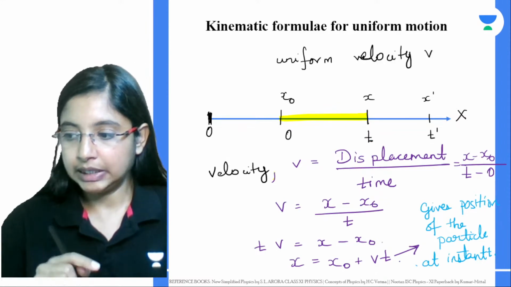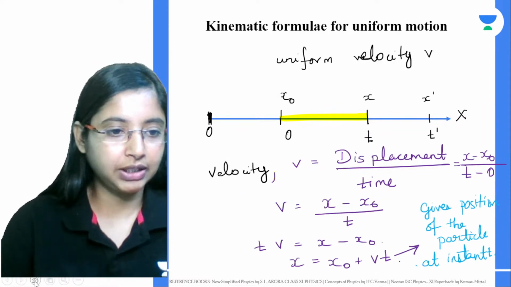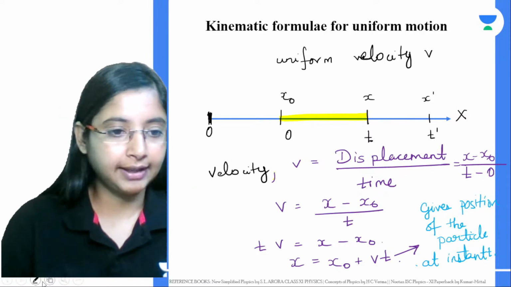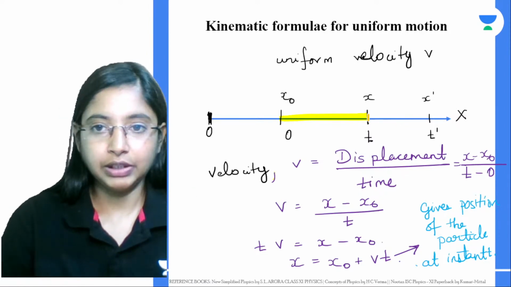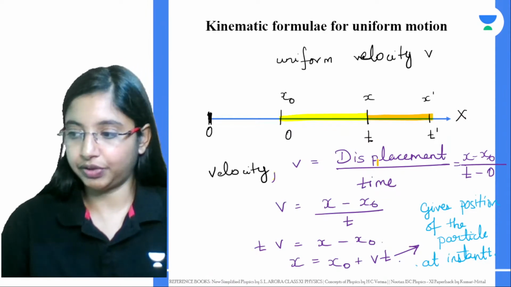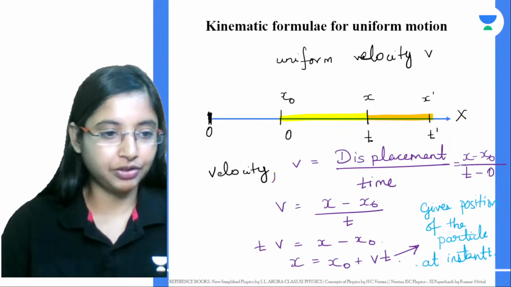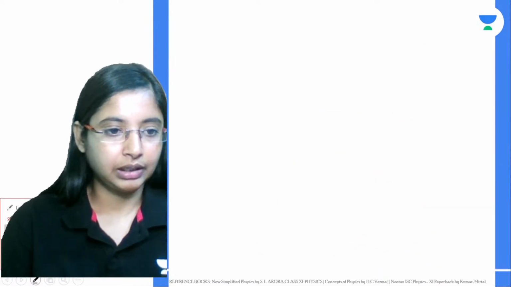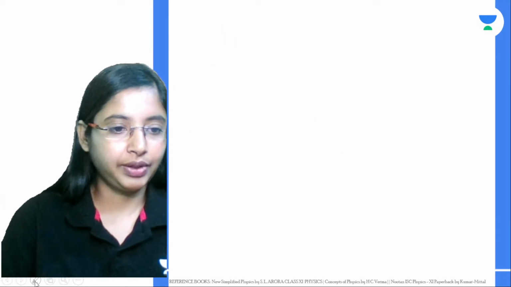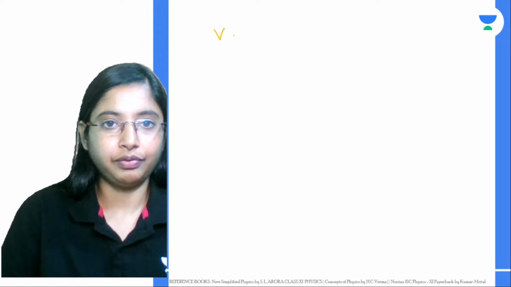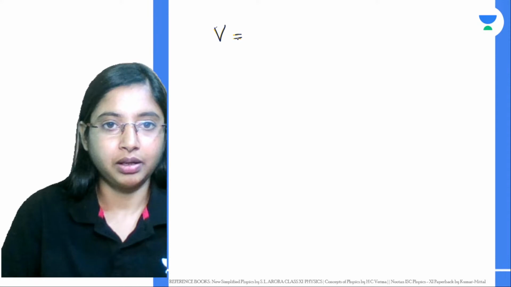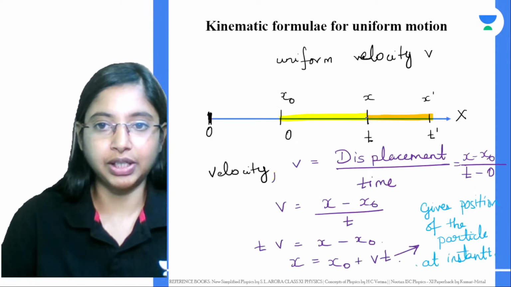Now similarly we can do the same thing as we did now. Let's see what will be the velocity of the object when it travels from x to x dash. What will be the velocity of the object when it travels between this distance from x to x dash? I'm just going to do this bit on the next page. All right, what is the velocity v when it travels from this position x to x dash.